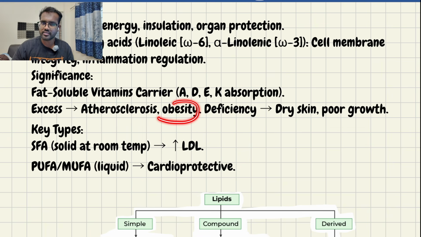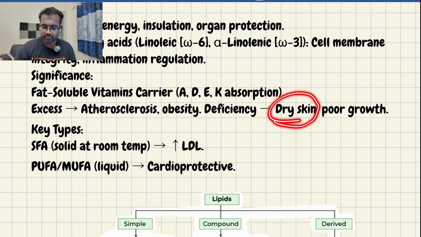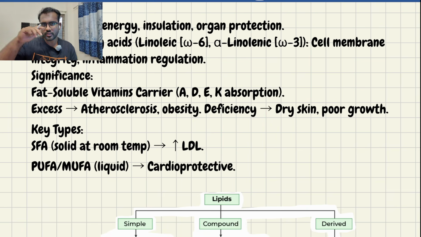Then we have obesity, as you know, an overweight condition. Excess calorie intake leads to fat deposition in the body and leads to obesity. Then we have deficiency. If fat is very deficient, then there will be dry skin and poor growth, because the fat layer under the skin gives elasticity, maintains temperature, and keeps the skin moist. Remember, very important.